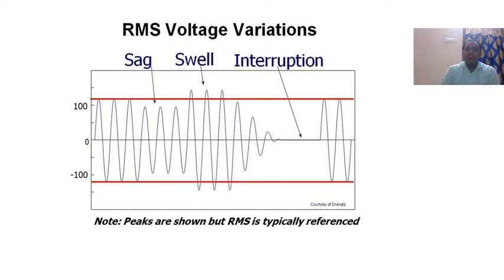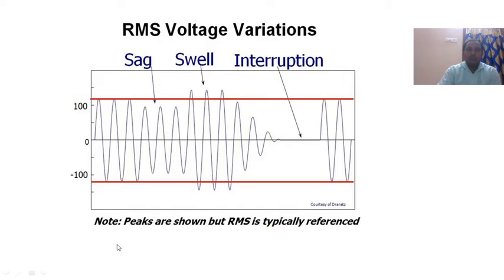In the previous class, we discussed the introduction, that means the definition of power quality and also power quality terminology. Now we discuss which are the severe faults in a power system. That means sag, swell, interruption. These are the main disturbances in a power system.